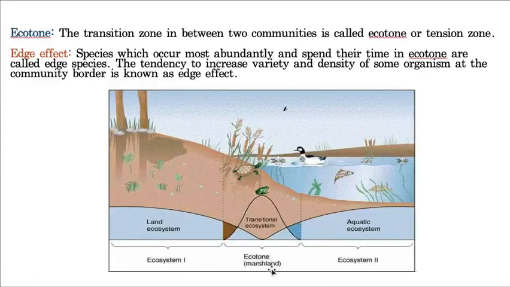Hope you understand. Whereas edge effect means that in this ecotone, the species which are mostly present are called edge species. Let us take here some frog. The frog species present in this ecotone area is called an edge species, and this effect is called the edge effect.